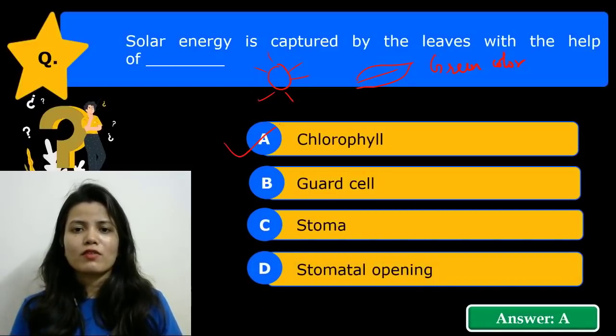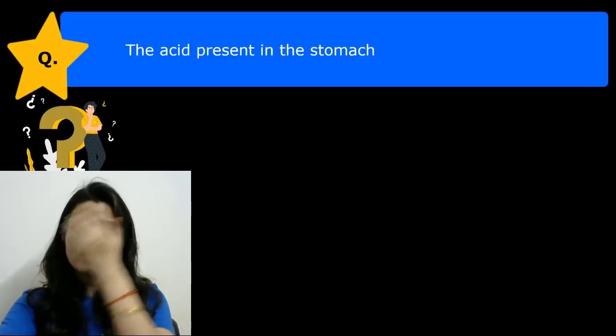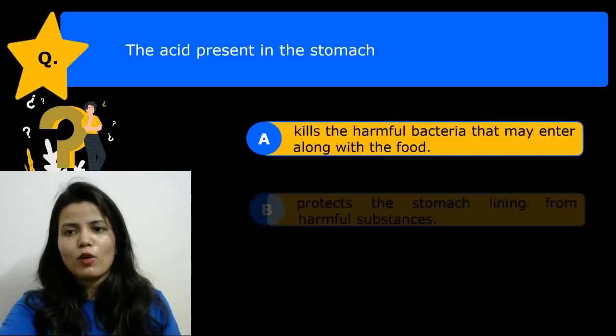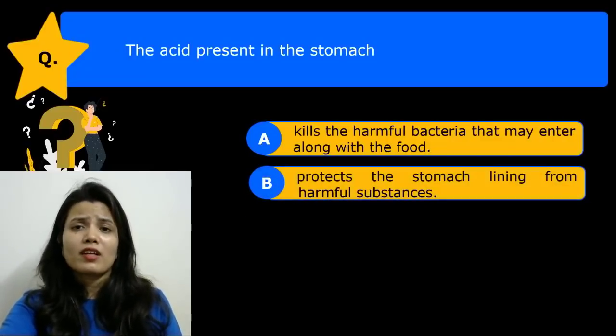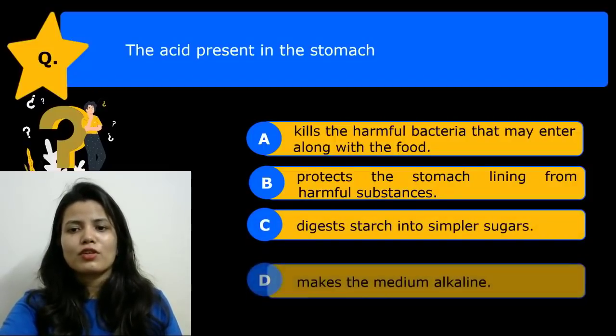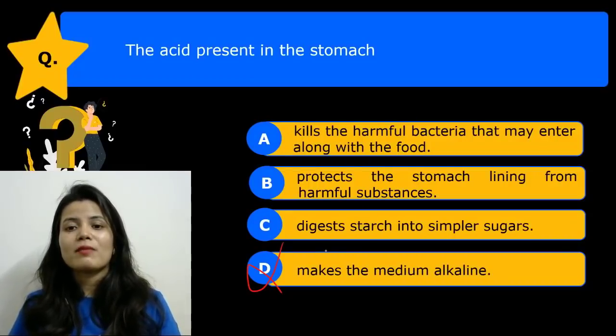So option A, chlorophyll, is your answer. The next question is: the acid present in the stomach. The options are: kills the harmful bacteria that may enter along with the food, it protects the stomach lining from harmful substances, it digests starch into simple sugar, or it makes the medium alkaline. So option D is absolutely incorrect, because the acid makes the medium acidic. It doesn't make it alkaline.